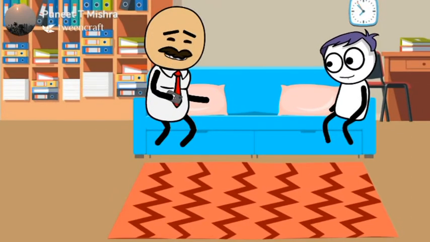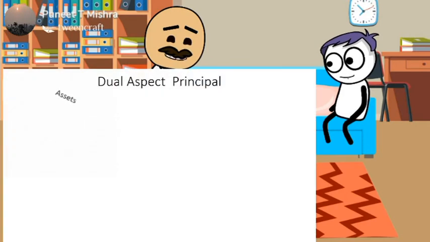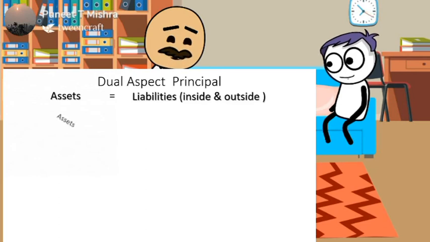Now, Ravi, the last principle is dual aspect principle. It is a very important principle, and you will need to refer to this principle again. This principle says that your total assets should be equal to your total liabilities, or you can say that your assets will always be equal to your capital or liabilities. This will be a universal truth throughout the accounting year, every moment.